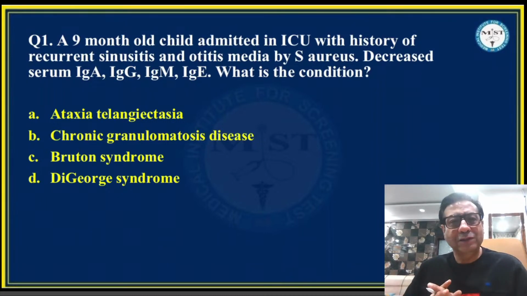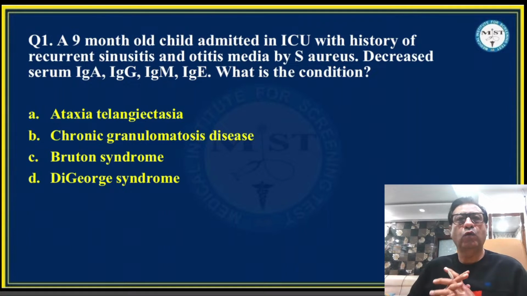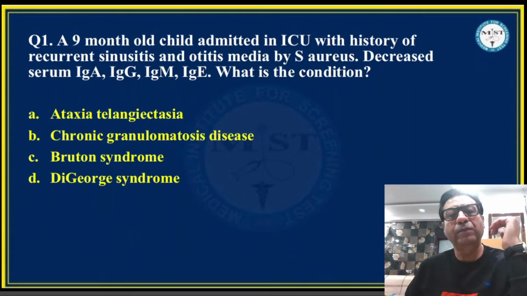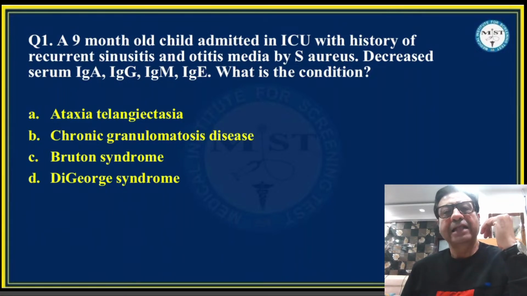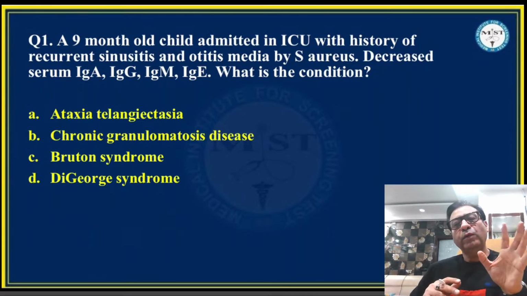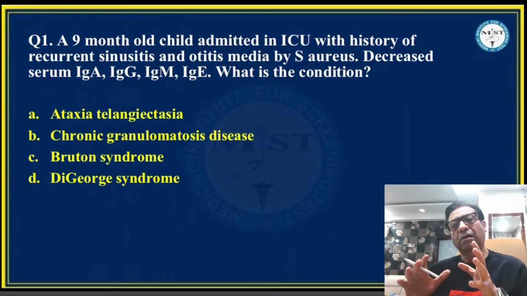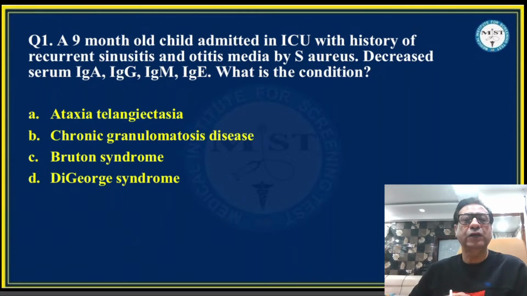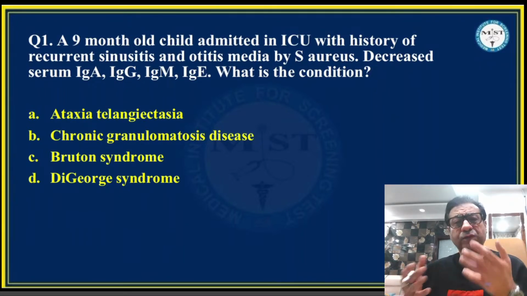So question number one stated: a 9-month-old child admitted in ICU with history of recurrent sinusitis and otitis media. The infection was caused by Staphylococcus aureus. Decreased serum IgA, IgG, IgM, IgE. So immunoglobulin levels are all decreased. And they asked, what is the most likely condition that this child is suffering from? Now, to be very frank, this question is a little away from the pattern you would normally expect in the FMGE exam. But anyway, since it was asked in this exam, we'll try to answer it.